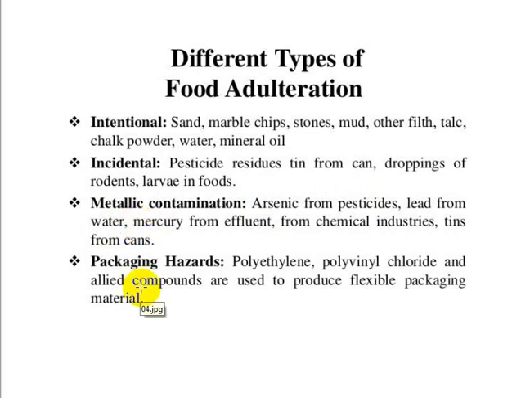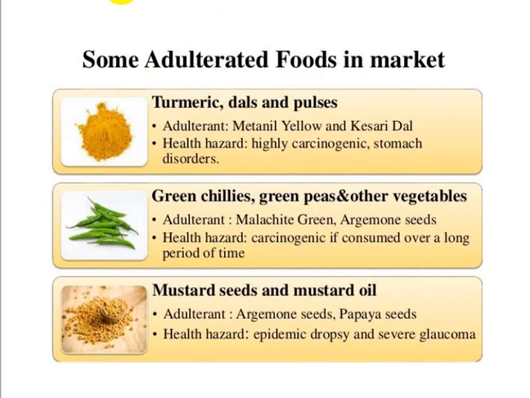And packaging means, so many packages are available for packaging the food substance, like polythene, wooden boxes, and so many different types of plastics. All these contain chemicals, so that may be harmful to the packaged food. So these are the 4 types of food adulteration that commonly take place.